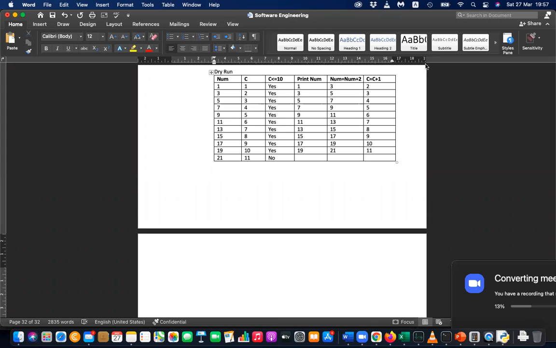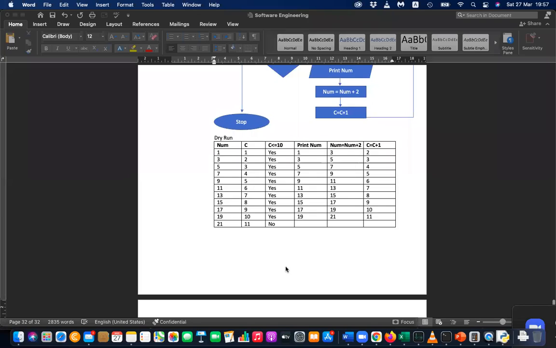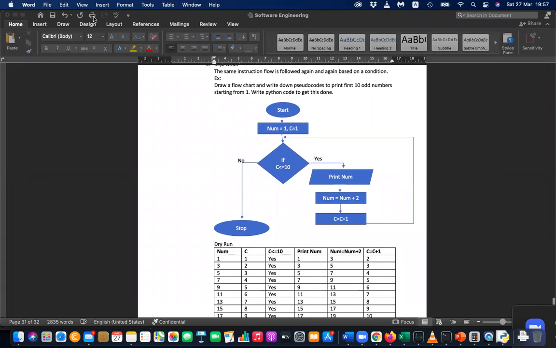Okay, note that there are a few ways of writing this kind of program. So there are a few ways of writing the loops. So what you call a loop is actually... So if you can see,